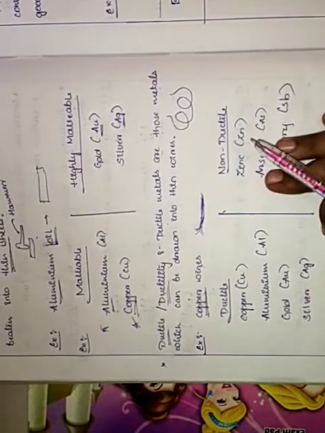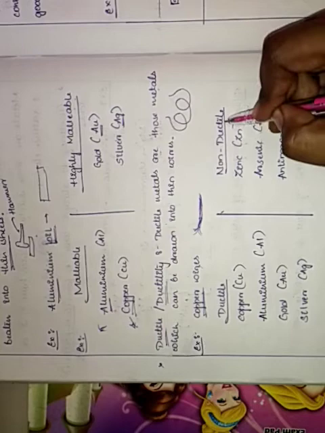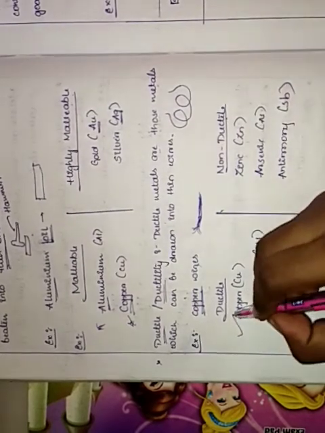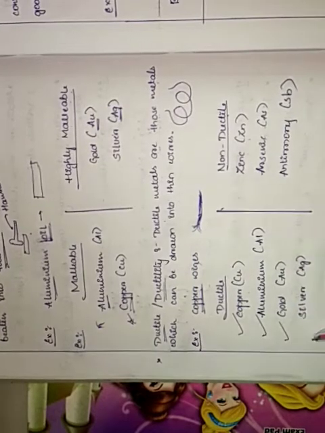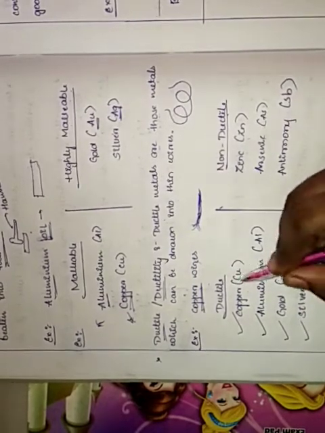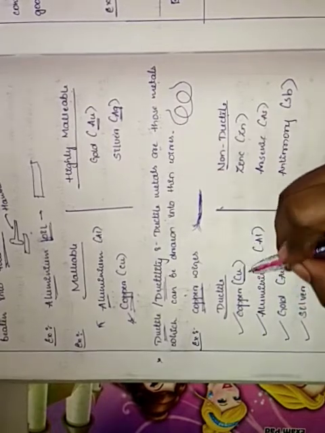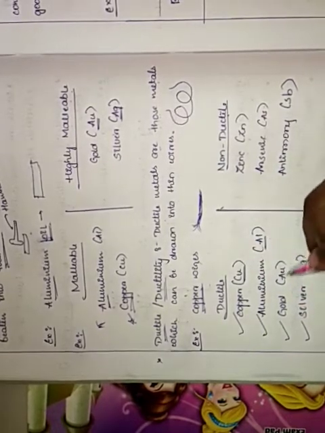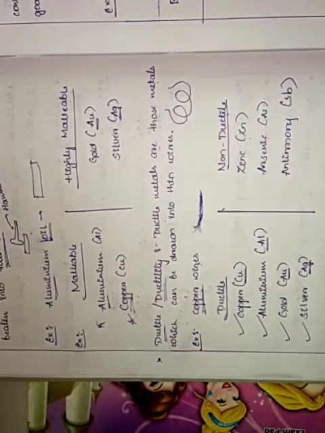Again, here we are going to differentiate between two, that is ductile and non-ductile. The ductile ones are copper, which is used in electricity, aluminium, gold, and silver. These are the four ductiles that we are going to use. Copper has the symbol Cu, aluminium is Al, gold is Au, and silver is Ag. So these four are the ductiles, meaning metals which can be drawn into thin wires.